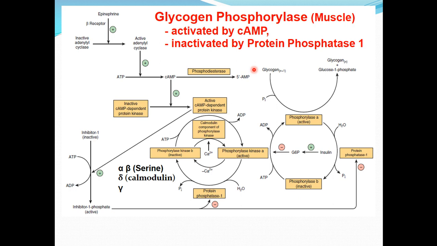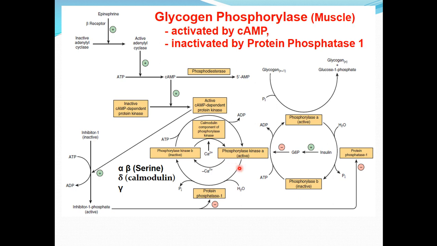In both these tissues, the enzyme is activated by phosphorylation, meaning the enzyme glycogen phosphorylase is activated by phosphorylation, and the phosphorylation is catalyzed by the phosphorylase kinase A, which is an active form of this phosphorylase kinase, and this causes the formation of active form of glycogen phosphorylase, which is glycogen phosphorylase A. This phosphorylase kinase is inactivated by protein phosphatase.